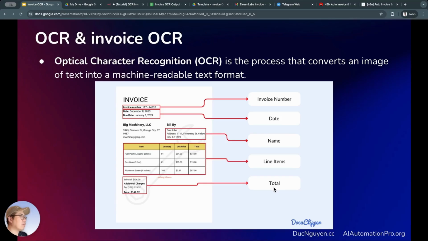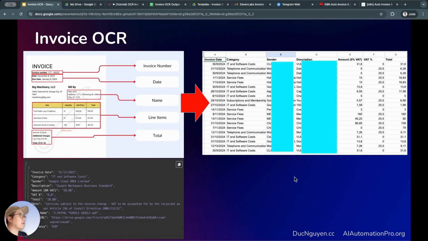The total, meaning the total value of the invoice, whether it includes VAT or not, how much the VAT is, and what the final total is. So there's a lot of information like this. Basically, Invoice OCR is just one use case. It's an application of OCR that allows us to extract information from image files. After extracting the information from these image files, we'll reformat it into the desired structure. Structured data, you know. For example, here we want to process invoices to extract information for accounting and finance purposes, so there will be certain details we need in the spreadsheet file I just showed you. So basically, it'll look like this.